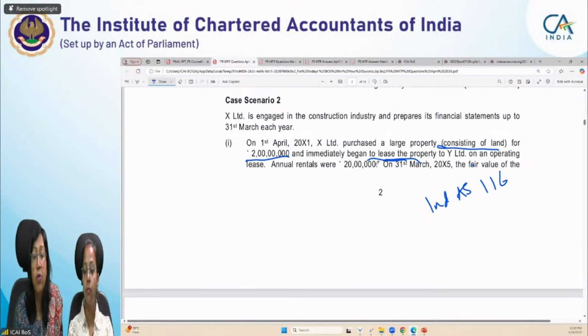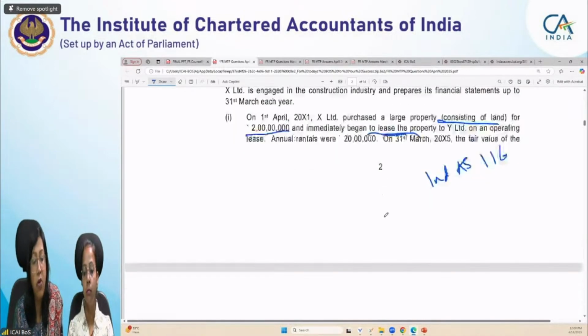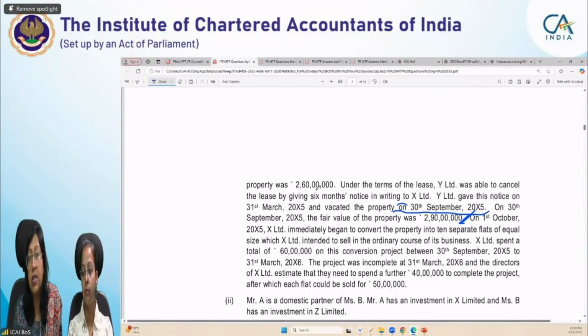Okay. So on 31st March, the fair value of the property is 2 crore 60 lakh. Not required, because investment property is always valued at cost. So irrespective of what the fair value is, in your balance sheet it will always appear at cost.